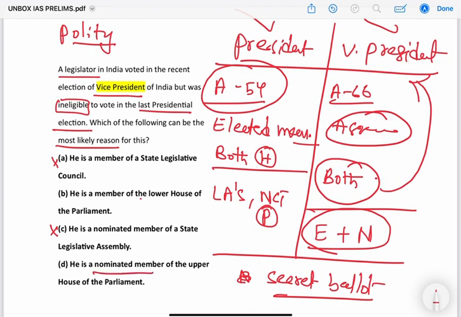So we know if he is a member of the lower house, obviously he is eligible to elect president because the presidential election says what, elected members, right? But in the question it is said that he is ineligible for the presidential election, so this can't be my answer. So since both nominated and elected members of parliament are eligible to vote for vice president, this is my answer. Why? Because nominated members will not participate in the election of the president.